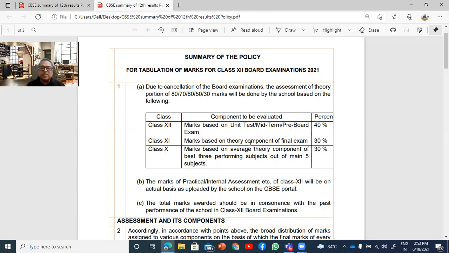Now, what was the need to bring in 10th and 11th? Because many felt, when we were preparing the class 10 results also, the online marks were very, very high. And because of obvious reasons, the marks were very high and it may not be a true picture of what the student actually scored. The same thing happened in class 12. It was a full year online, so they gave online exams.